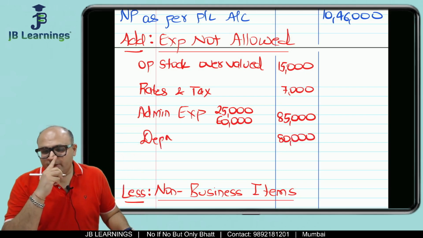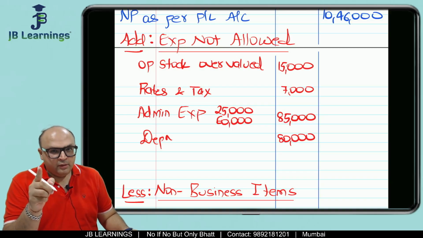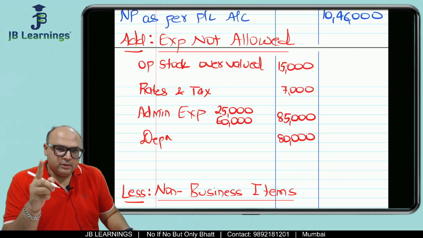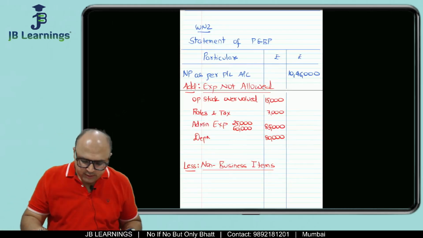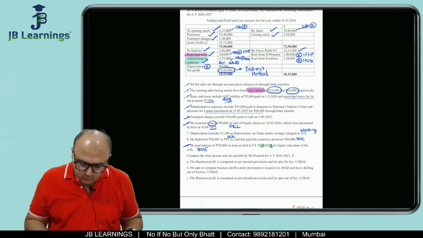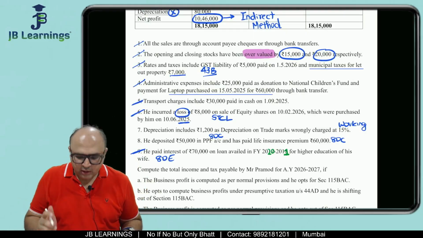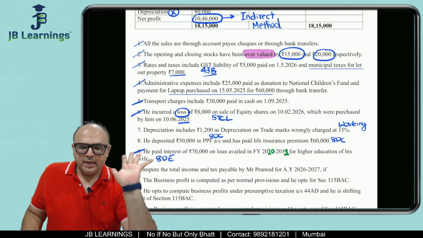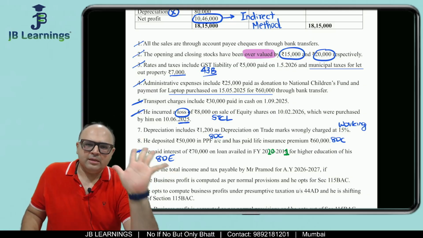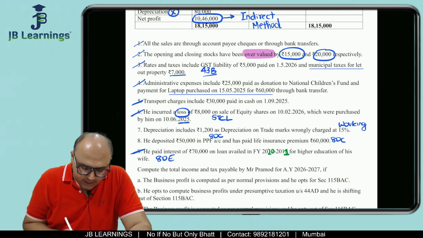Remember, if depreciation as per income tax is not given, you have to assume that the depreciation as per accounts and the depreciation as per income tax are same. See what they have done this. In this question, they have not given you depreciation as per income tax at all. So this was the only tricky adjustment in the entire sum. Otherwise, the sum is just lengthy. The only tricky adjustment which is there in this entire sum is regarding depreciation.